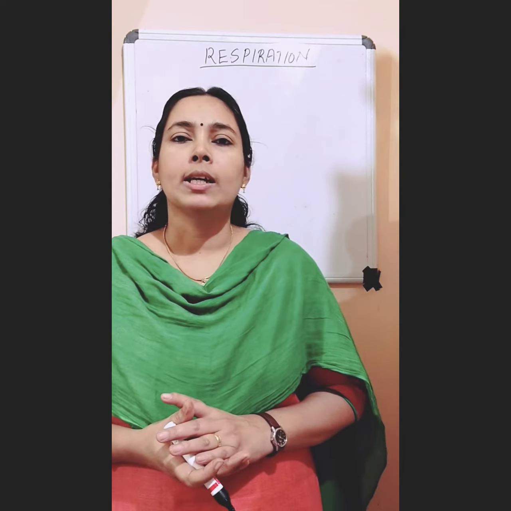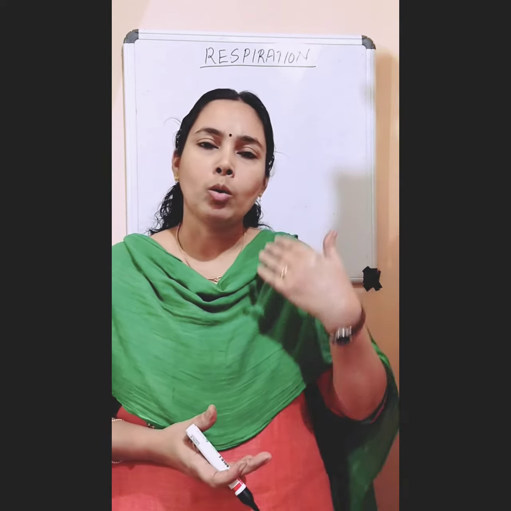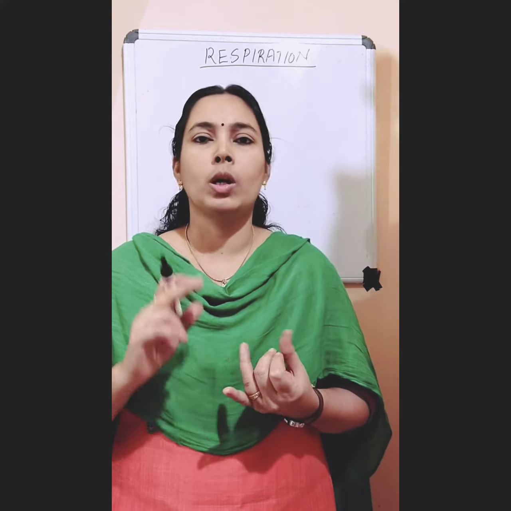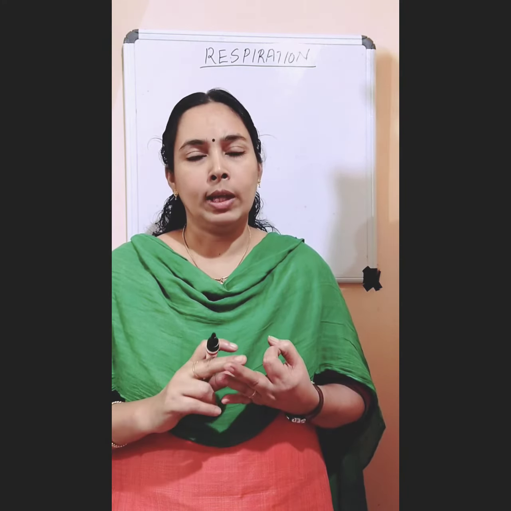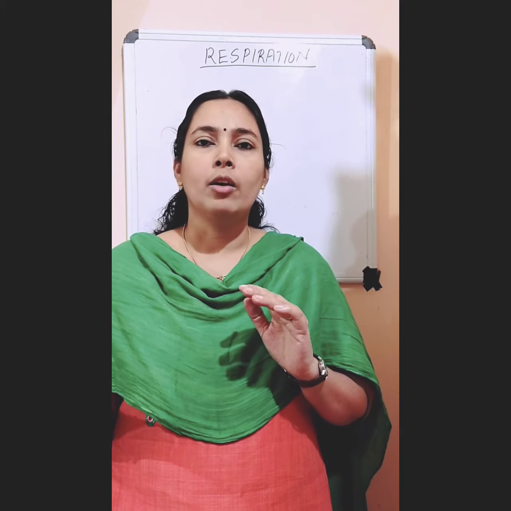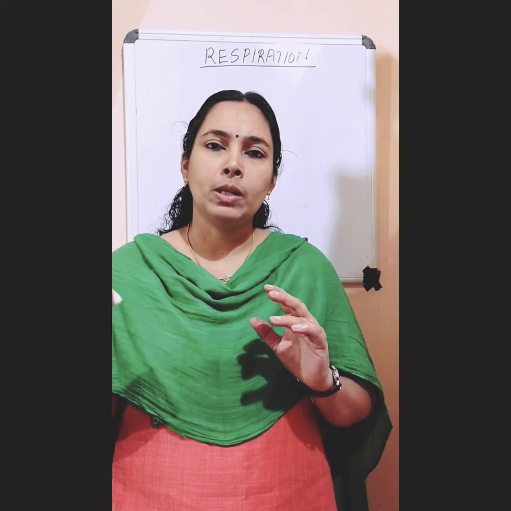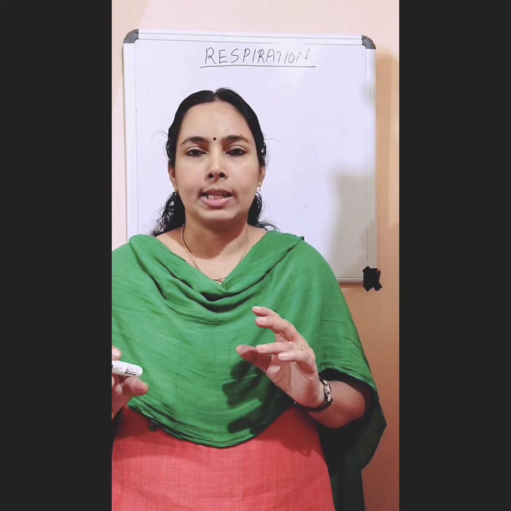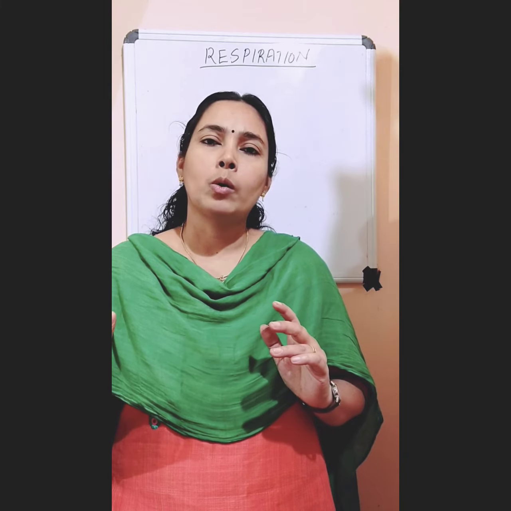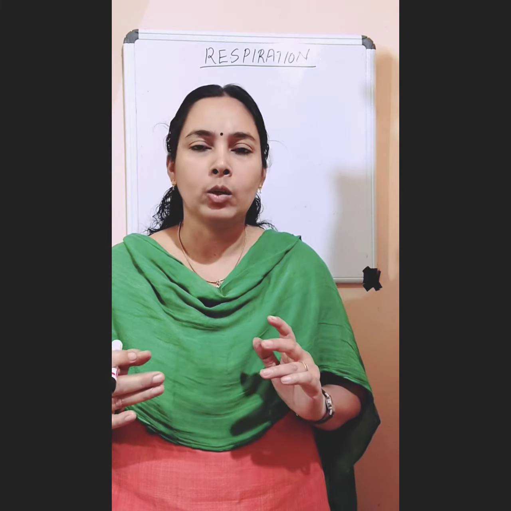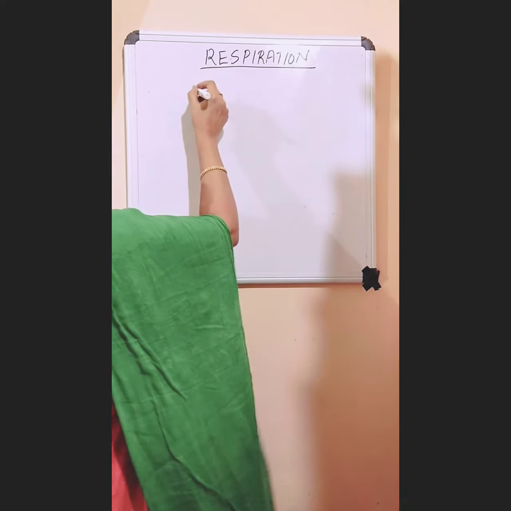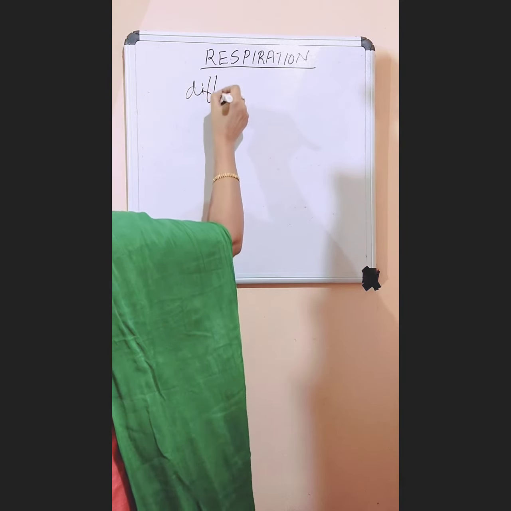So in plants, respiration takes place throughout the surface of their body. So respiration takes place through their root, through their stem and through their leaf. So roots are in contact with the soil. So in between soil, air is present. So the air in the soil is absorbed by the root or enters into the root by the process of diffusion. So what is diffusion?